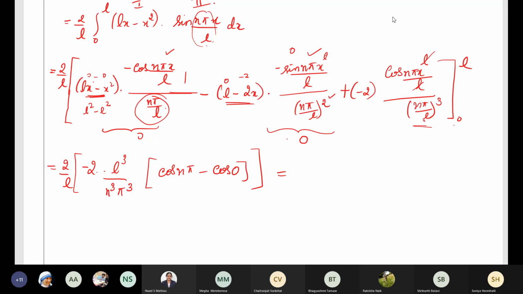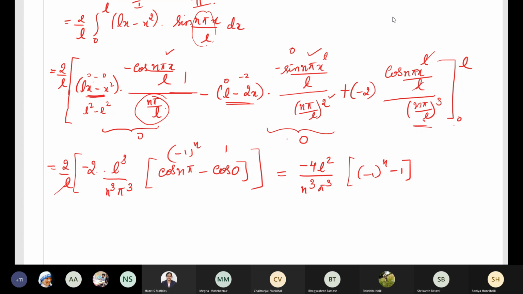So that is equal to, you can simplify a few terms. L gets cancelled over here. Cos n pi is minus 1 power n. Cos 0 is 1. So what we have over here is minus 4L square divided by n cube pi cube into minus 1 power n minus 1.